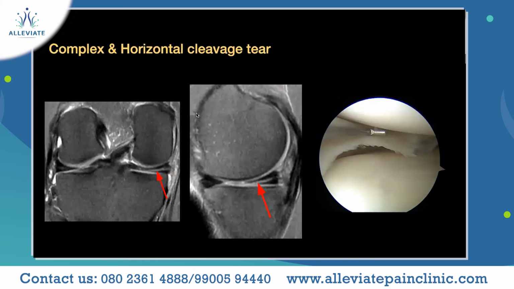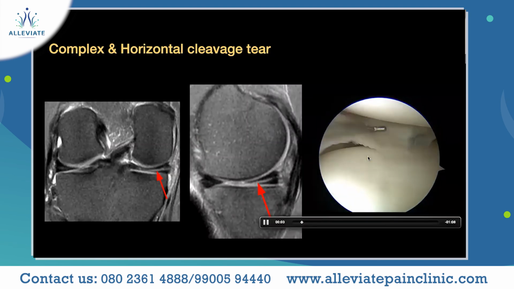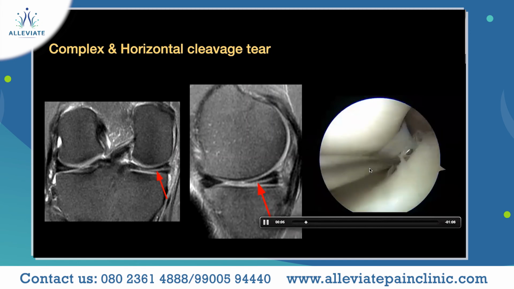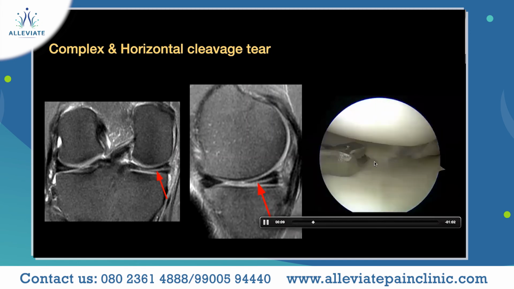So in one type of tear, which is a complex or horizontal cleavage tear, in this picture you can see the hypointensity change which is extending between the meniscus. So this is called a horizontal cleavage tear. In this video you can see, this is a complex tear. So the meniscal tear is a flap with the complex.